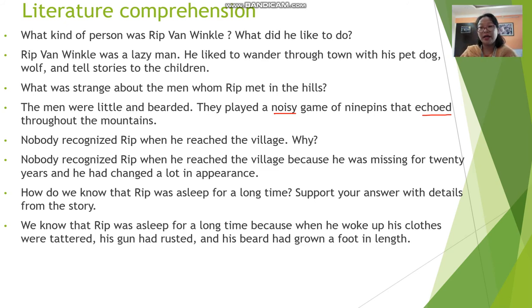We know that a beard doesn't grow overnight, and a gun does not get rusted in a night. It has to be exposed to sun and moisture for a very long time. And his clothes were all torn. So these are the things which tell us that Rip was asleep for a long time.